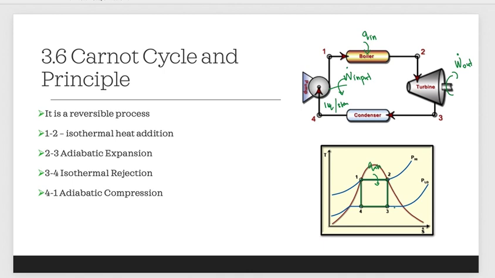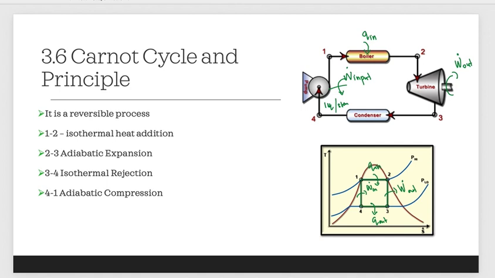Process 2 to 3 occurs at the turbine, and this is adiabatic expansion. And process 3 to 4 is isothermal heat rejection at the condenser, and 4 to 1 is adiabatic compression at the compressor, W dot in.